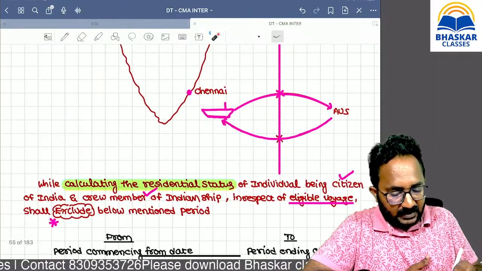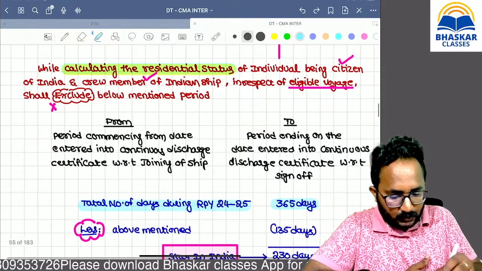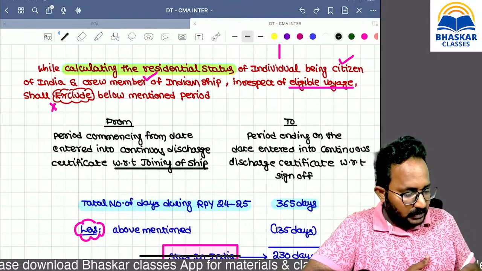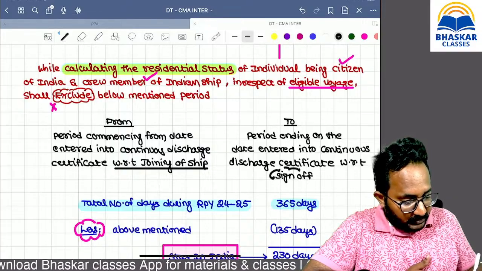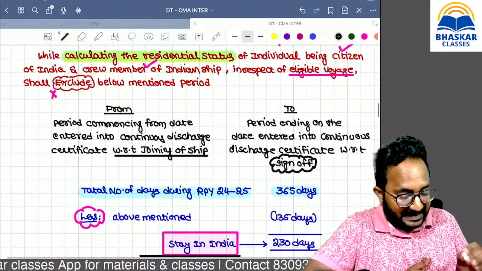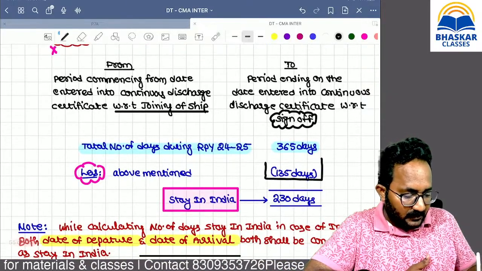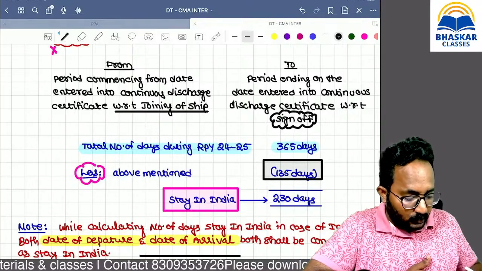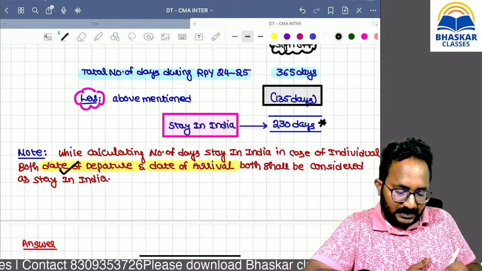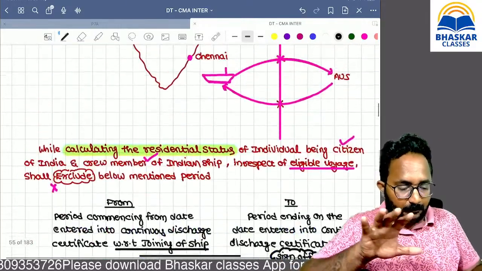the signing in the continuous discharge certificate. That is, at the time of joining the ship, you have to sign on the continuous discharge certificate. From that date, to the signing off after reaching Chennai port, that is the period. Suppose 135 days are there, this 135 days is assumed as stay outside India, and the rest is stay in India. We discussed at this point that both the date of arrival and date of departure shall be considered as in India only. This is an important point.